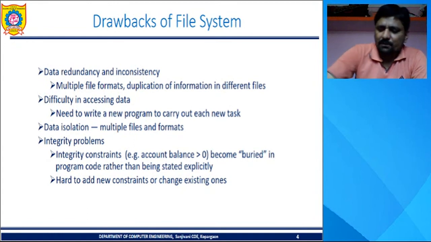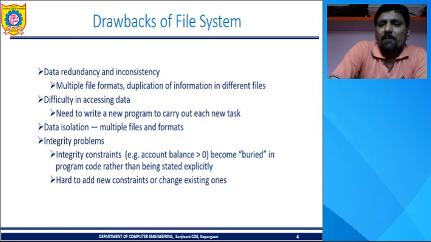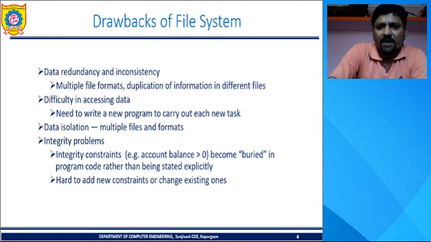See, in the file system, there are multiple file formats. Then we save a lot of duplicate files, and we create duplicate files, and there are lots of formats. So it will lead towards inconsistent data. So data redundancy and data inconsistency is one of the drawbacks of the file system that can be overcome in DBMS.